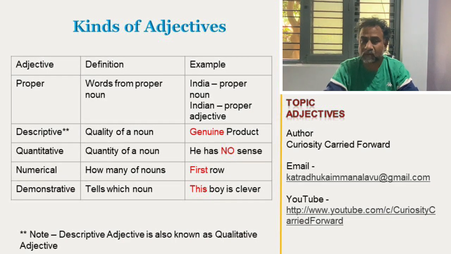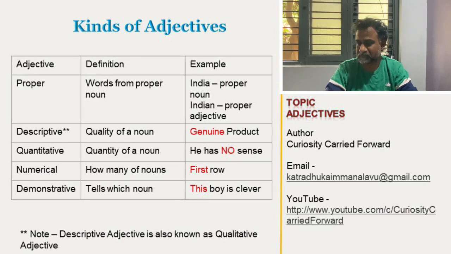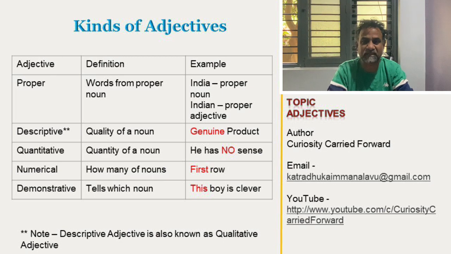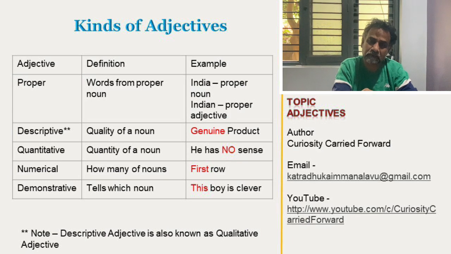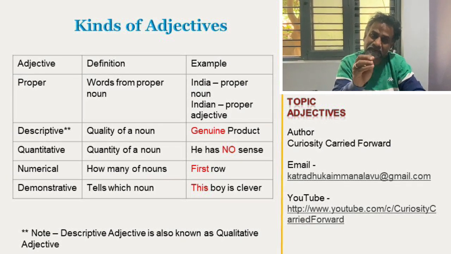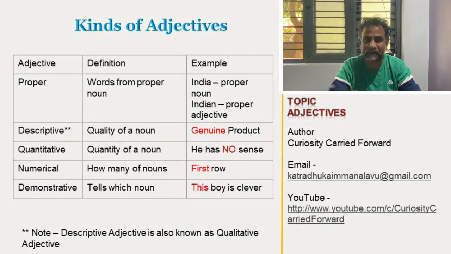Next one is quantitative. That is measurement. Quantity of a noun. So what is the quantity? He has no sense at all. If we say that no. So how much sense he has? No sense at all. Okay. So in this it describes how much. That is the quantitative adjective.